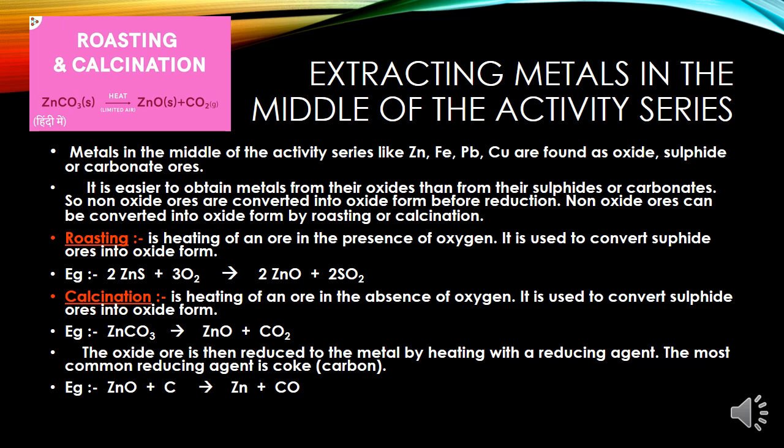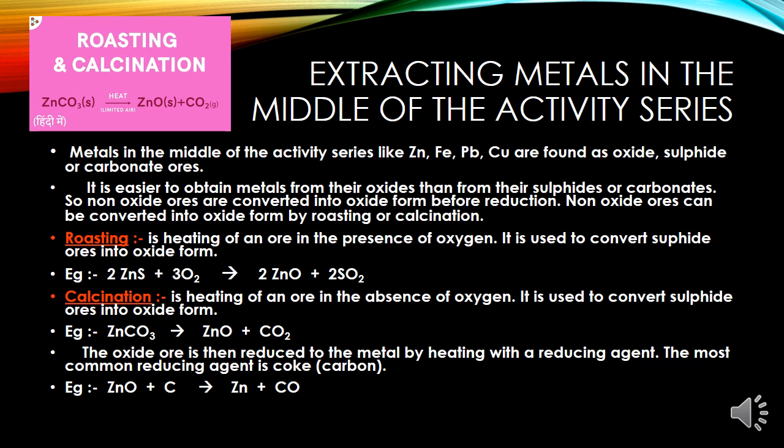The sulfide ores are converted into oxides by heating strongly in presence of excess air, and this is known as roasting. Roasting, you should have a definition which is easy to memorize: it is heating of an ore in the presence of oxygen, used to convert sulfide ore into its oxide form. For example, when zinc sulfide is heated in presence of oxygen, it is converted into zinc oxide and sulfur dioxide, but the presence of air should be more.